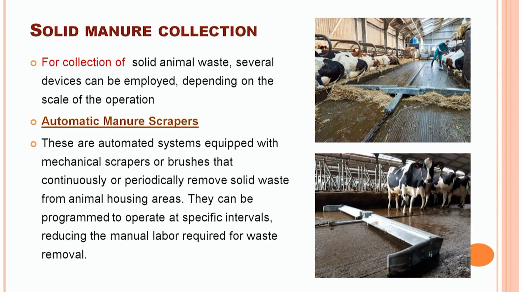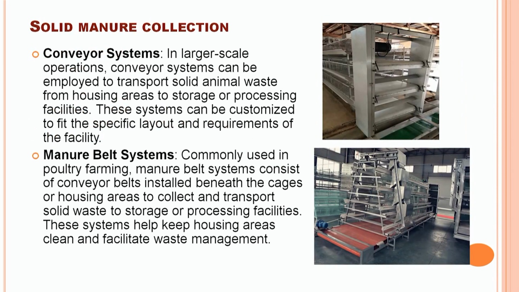For collection of solid waste, several devices can be employed depending upon the scale of operation, whether we have a small scale of operation or we are rearing the animals under an intensive livestock farming system. First, a system equipped with mechanical scrapers or brushes that continuously or periodically remove the solid waste from the animal facility. They are programmed to operate at specific intervals of time, reduce the manual labor requirement, and help to keep the animals cleaner.